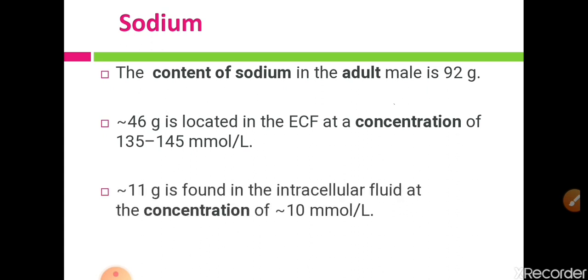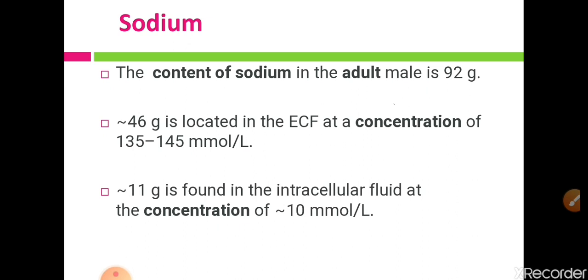Out of 92 grams of sodium which is present in our body, approximately 11 gram is found in ICF, that means intracellular fluid. The fluid which is present inside of the cell is called ICF, while the fluid which is present outside of the cell is called extracellular fluid.